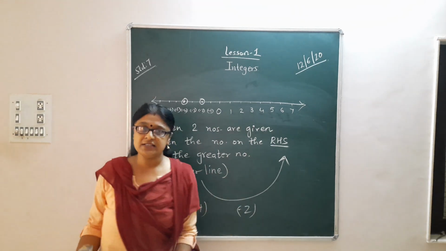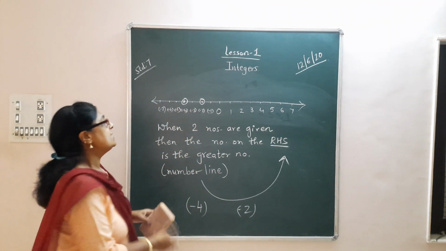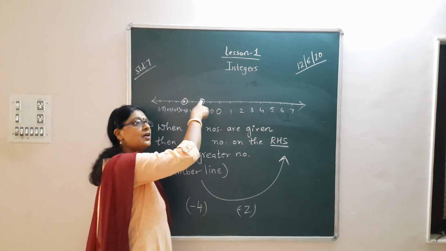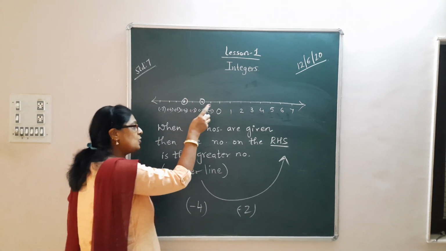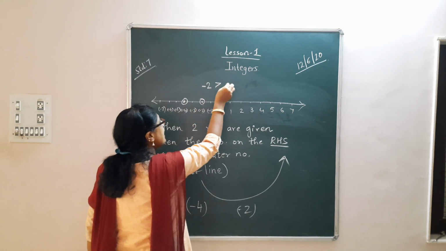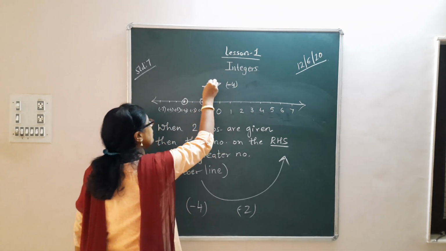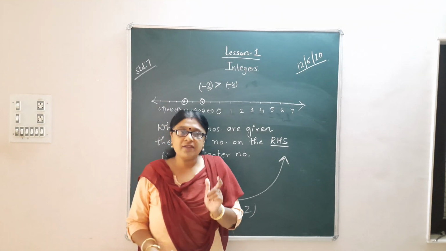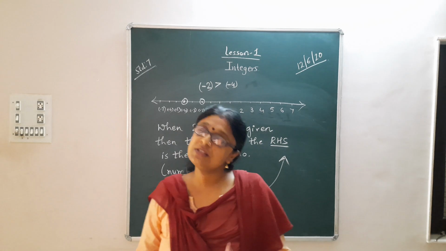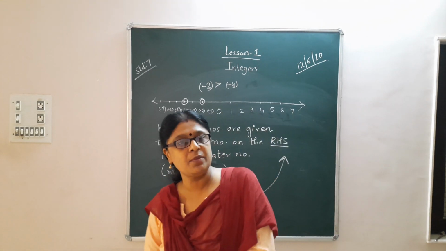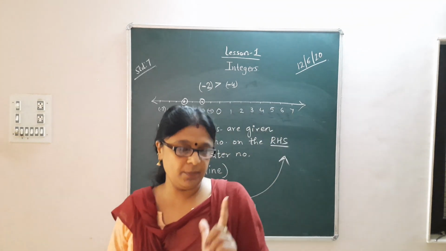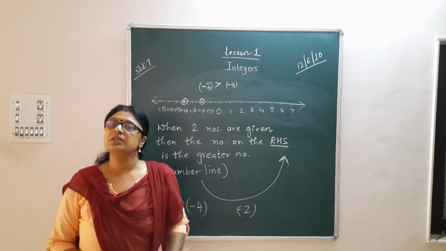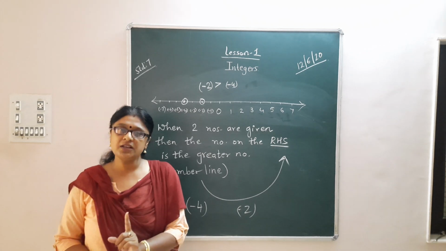Yes, it is -2. So -2 is on the right hand side, so -2 is greater than -4. Understood? If you have confusion about which is the smaller or greater number, just draw a rough number line, plot the points, and see which number is on the right hand side. Understood till here, children?